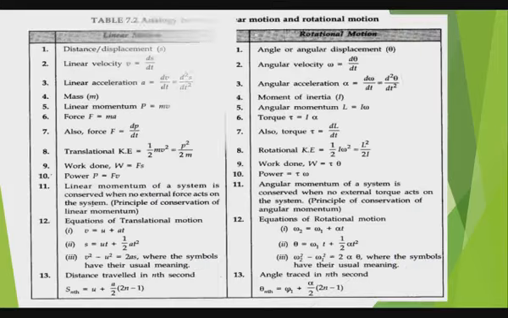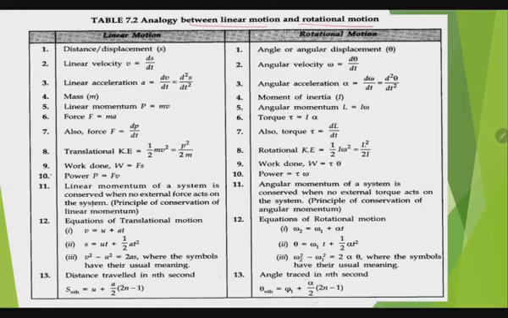Next is comparison of linear motion and rotational motion. We have a complete chart. Here we can see distance or displacement is shown as s or x in linear motion, and in rotational motion it is represented by angle or angular displacement theta.